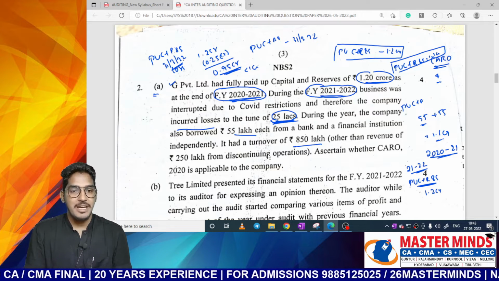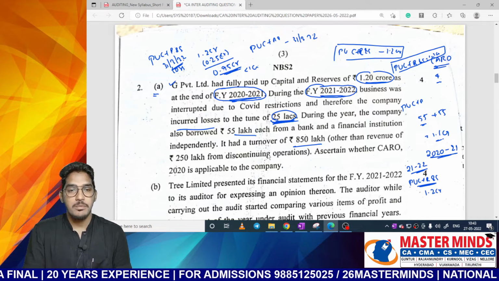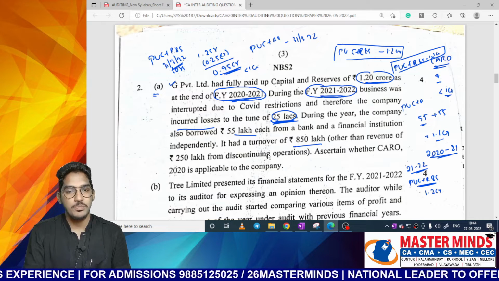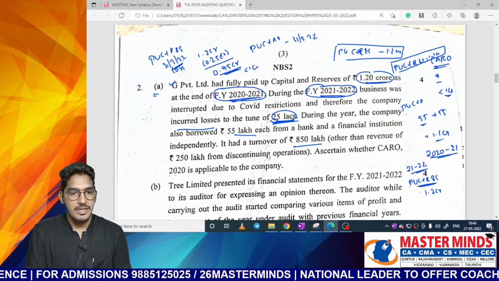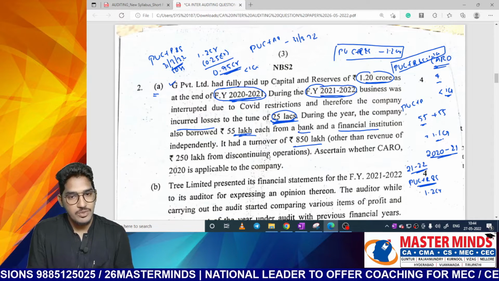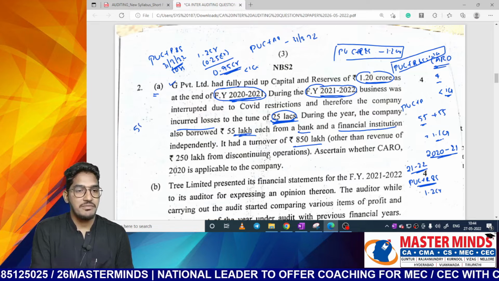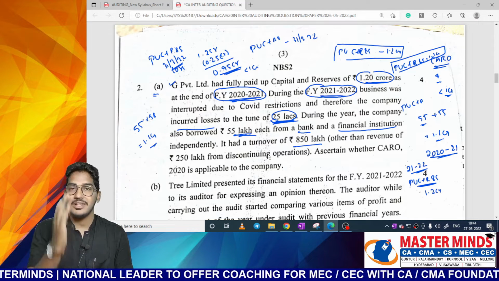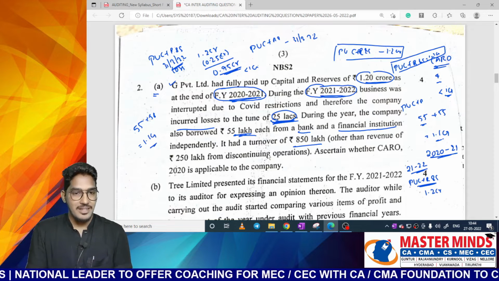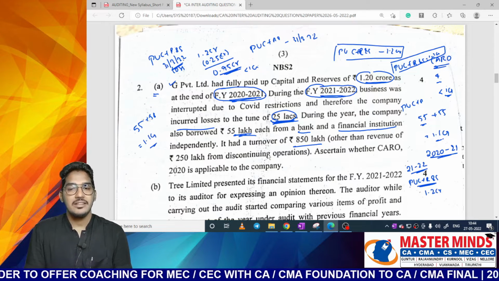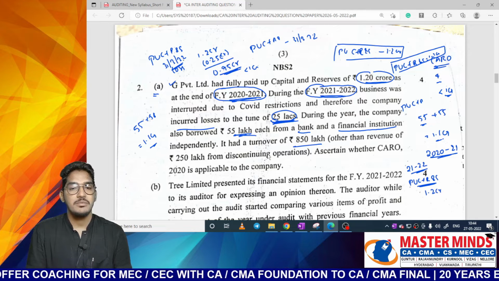Third condition: borrowings from banks or financial institutions shall not exceed 1 crore rupees. Now, if you observe the borrowings condition, 55 lakhs has been taken each from a bank and also a financial institution. That means 55 plus 55, 1.1 crore. So the third condition got violated. Next one, it had a turnover of 850 lakhs other than revenue of 250 lakhs from discontinuing operations.